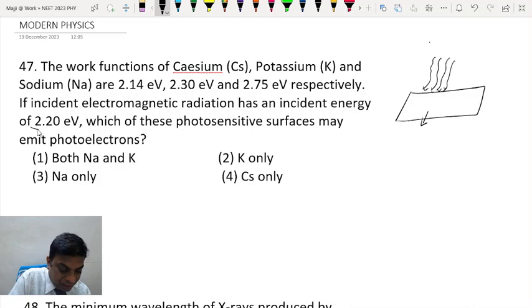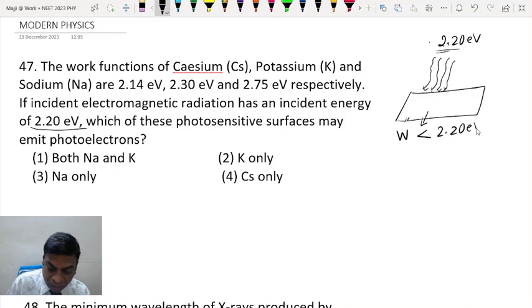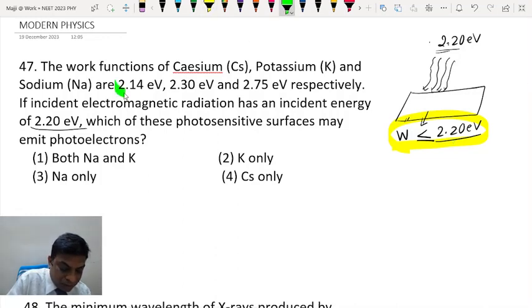Now, the energy of incident radiation is how much? 2.20 electron volt. So any surface having work function less than 2.20 electron volt, or even equal to that for that matter, can only excite the electrons. I mean, they can make the electrons come out. So the only option here appears to be this, 2.14 is less than this. So therefore, only cesium is the correct answer.